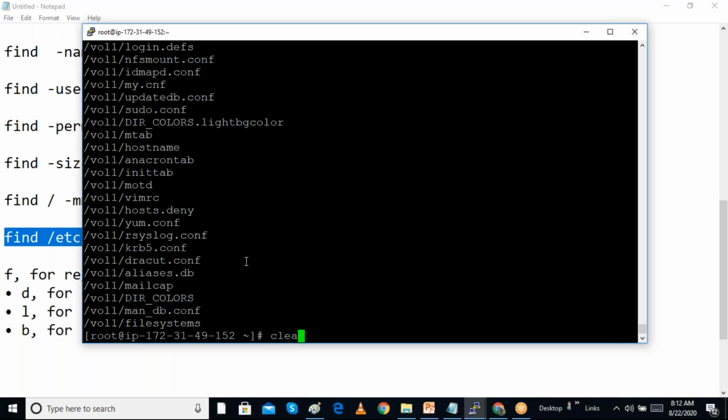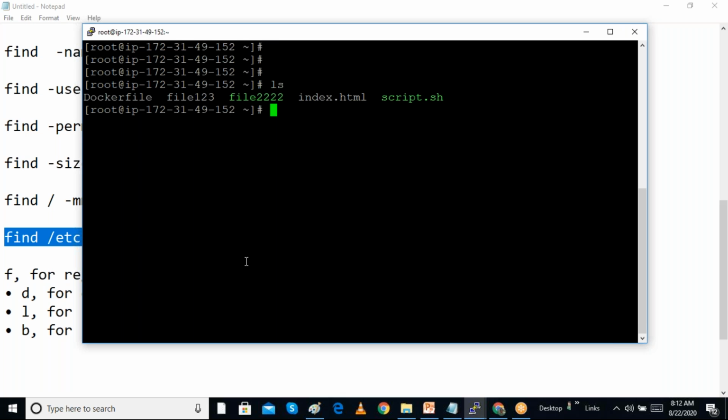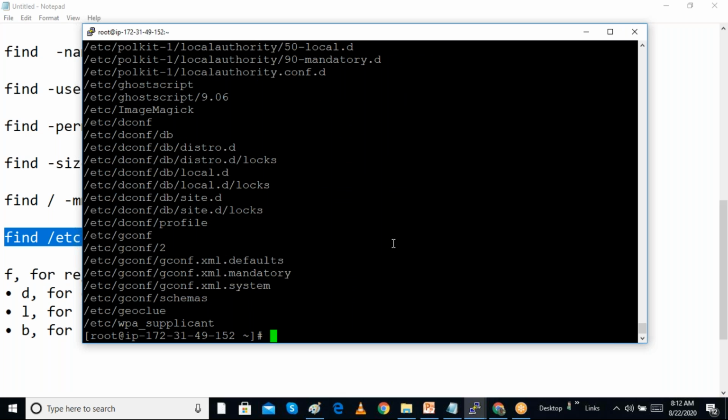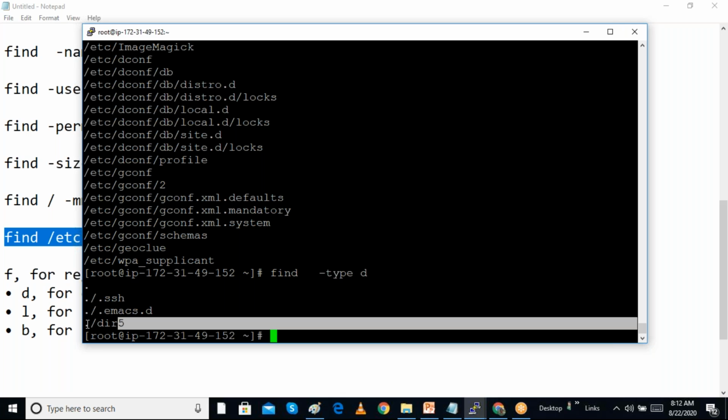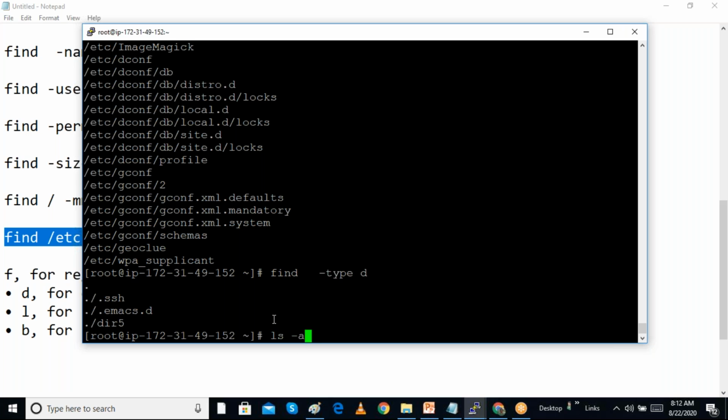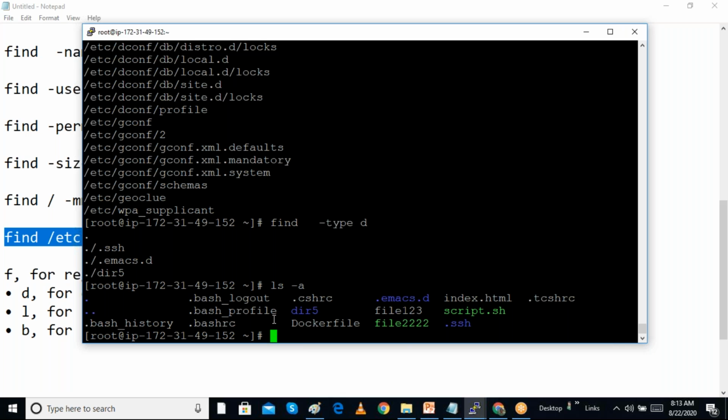So we are in this place, and I will create one folder. My folder name is dir5. I want to search based on type d, which shows only the folders, and how many folders there are. We were searching in the etc directory, but now I want to search the current directory wherever folders are. We can see dir5 is there, and .ssh is also a folder. When I do ls -a, it shows hidden files, so we can see there is a .ssh folder.